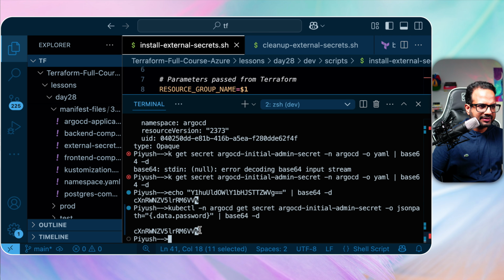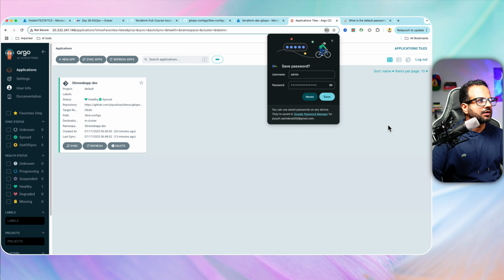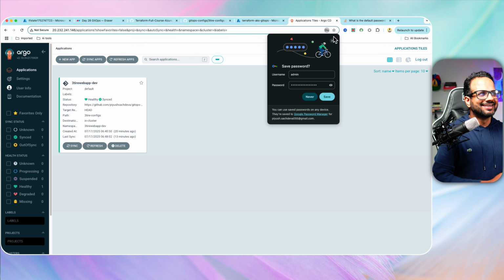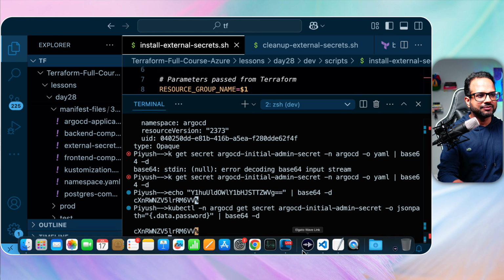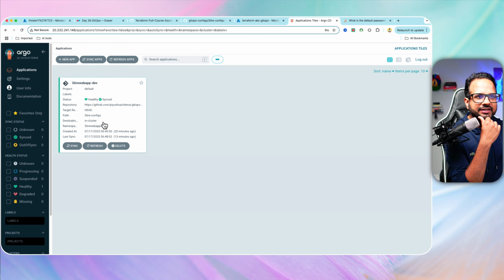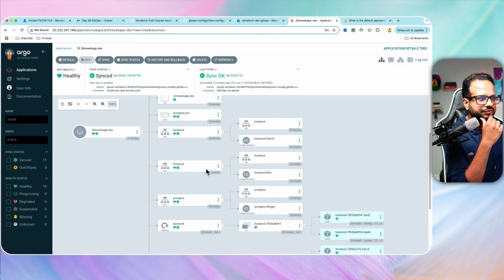It is the correct one. Is this the special character at the end? I'm not really sure. So let's just try to remove the last character. Oh, yes. That was so silly. This ampersand was just a special character appended, so it was not part of the secret. Okay, so we have our application over here and it looked healthy and synced.